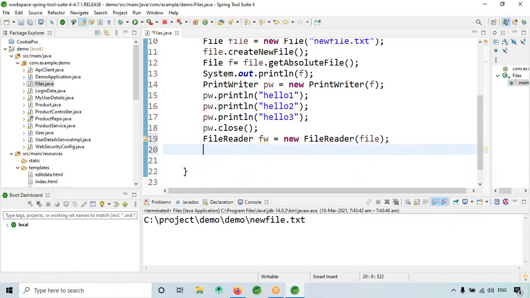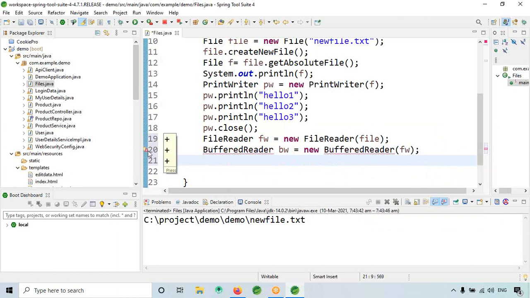Then you have to use something called BufferedReader. So I will give bw is equal to new BufferedReader, fw. I'm importing the BufferedReader class. Import it.